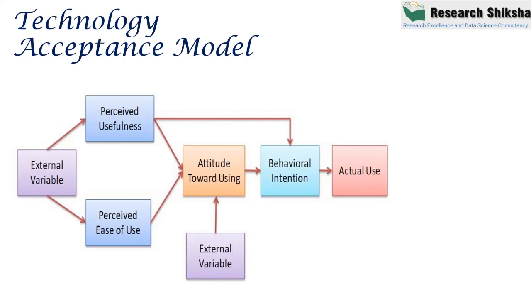This theory says that many external variables influence perceived usefulness and perceived ease of use, and both impact attitude, which impacts behavioral intention, meaning the intention to use. When you start thinking about usage, you go for actual usage.